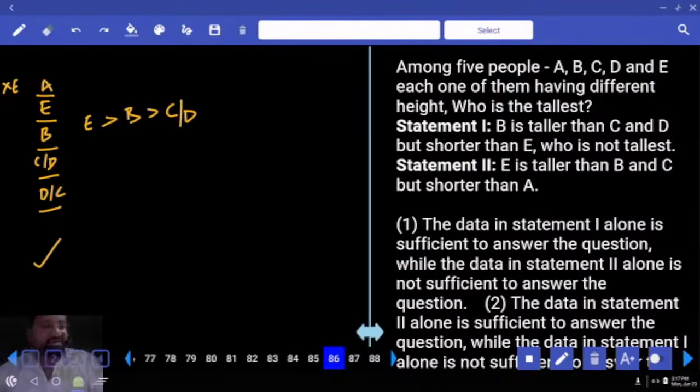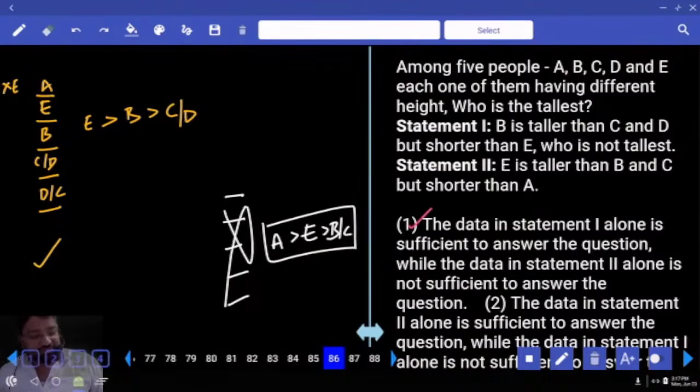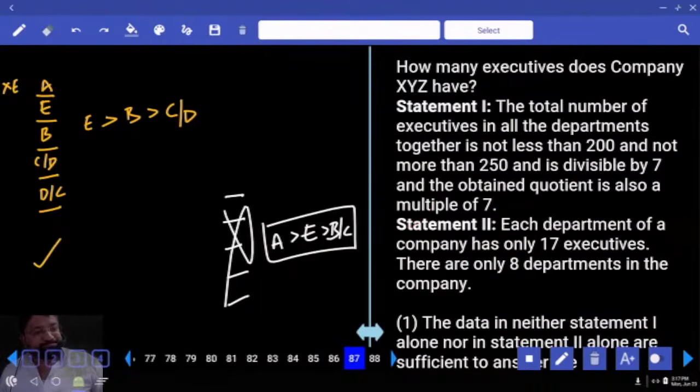Yes. If I get the answer from one alone, my duty is also to look at 2 alone. So what is 2 alone? 5 people. 1, 2, 3, 4, 5. E is taller than B and C, but shorter than A. We have information about only 4. There are 5. So will I get the answer? So from 2 it's not possible. So only from 1.